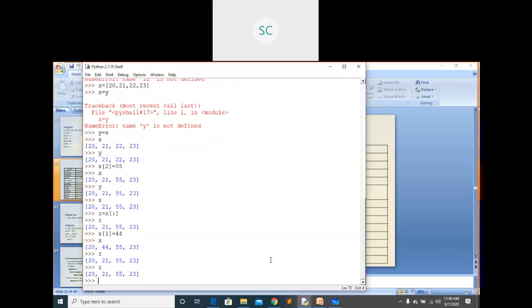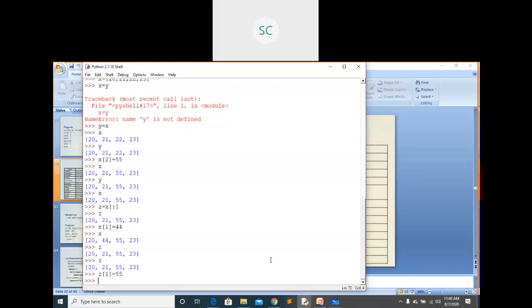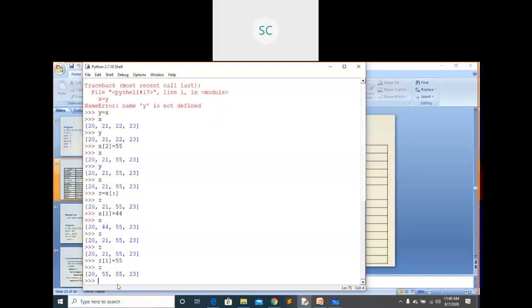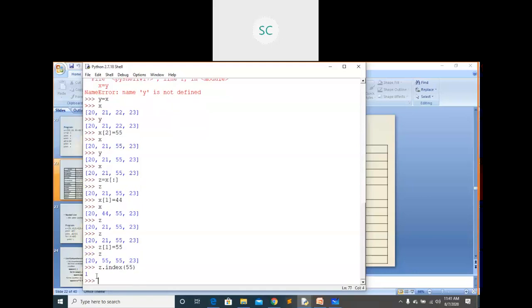A list may have duplicate values also. Suppose z of 1 equals to 55. If I see z here, you can see duplicate values also there, right? For example, if I use z dot index of 55, it will return the index position. But it will return the first occurrence. You can see here 1. Index position 1 is there, right? That index value it will return.